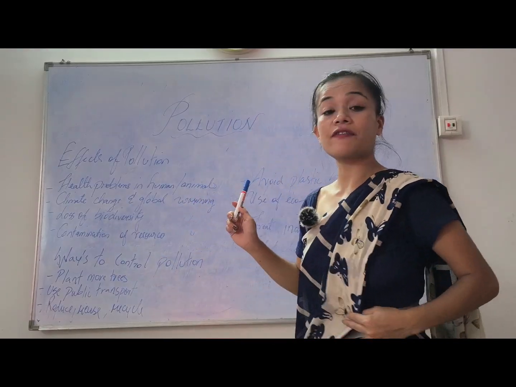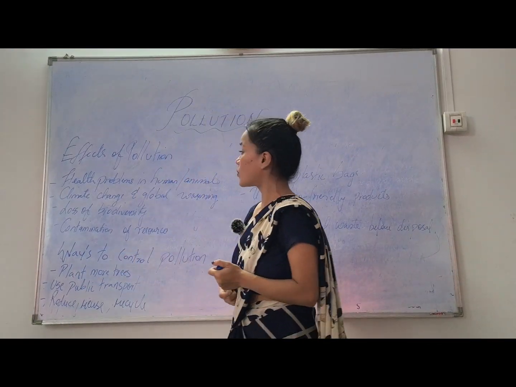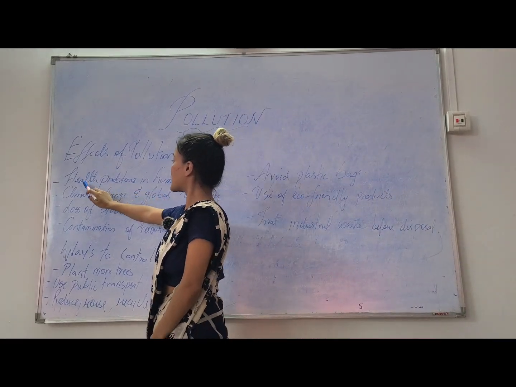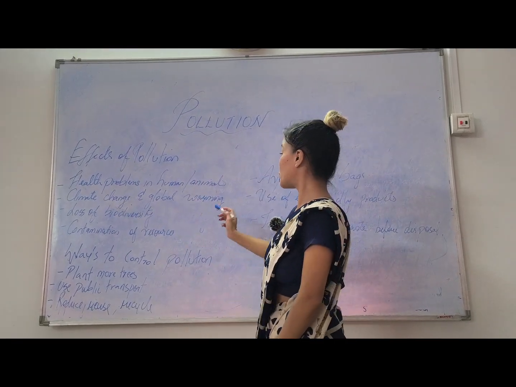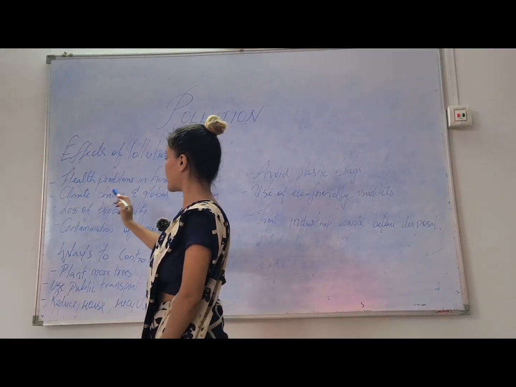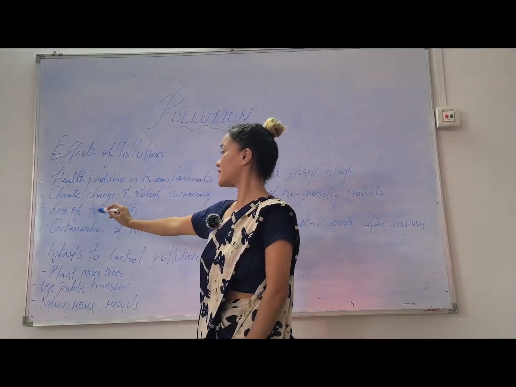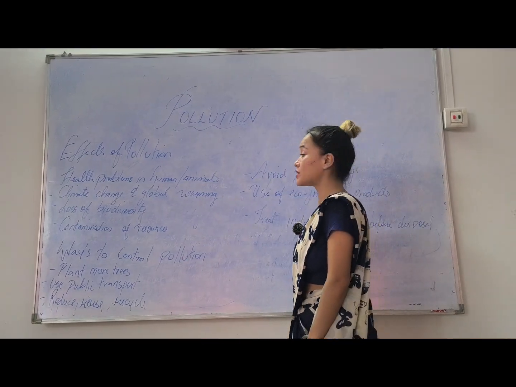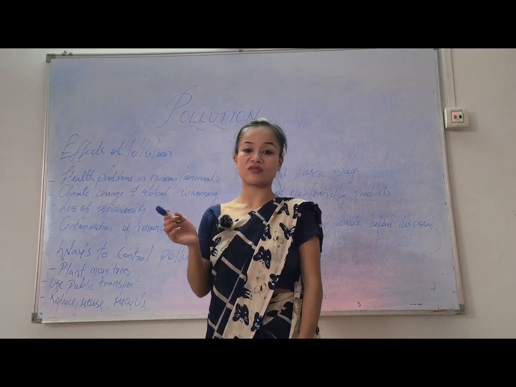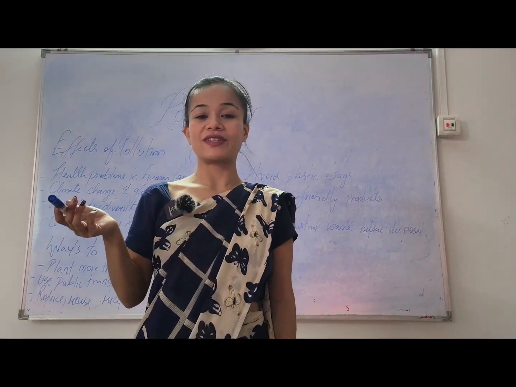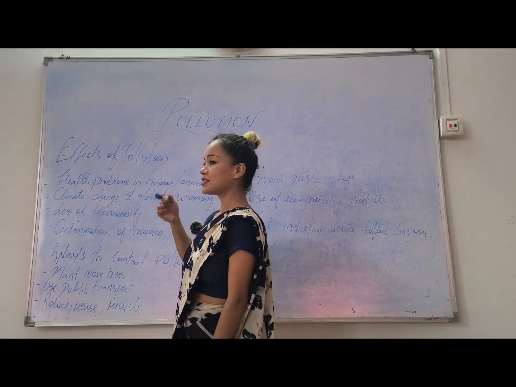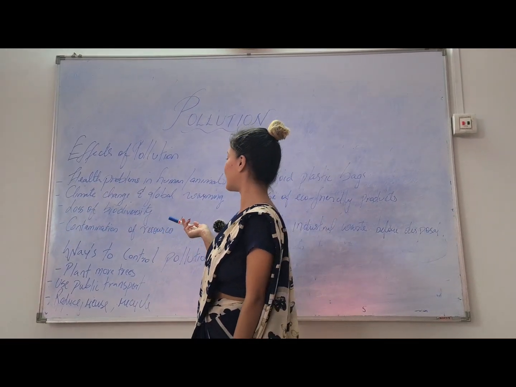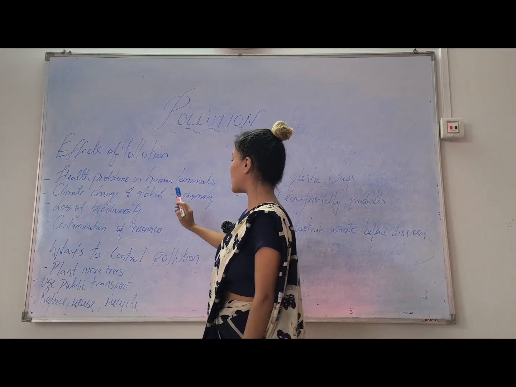Let's discuss the effects of pollution. Let's see क्या होता है pollution में. What are the side effects? It causes health problems in humans, not only humans but also animals. It affects both human beings and animals. The next, climate change and global warming. Due to too much pollution, nowadays we can see that even the climate is changing. In a day there can be 2-3 seasons because of the pollution. Sometimes it's raining, sometimes flood, sometimes it's extremely hot. Climate change and global warming.